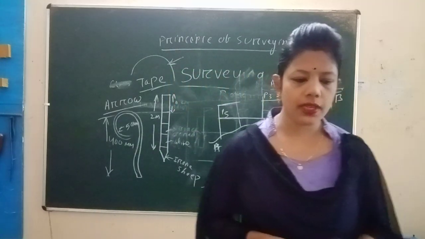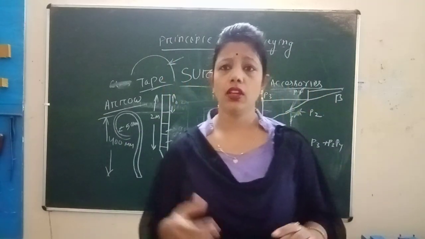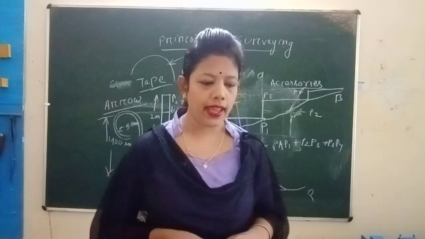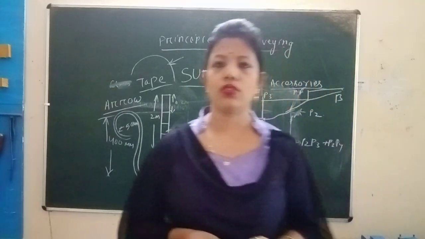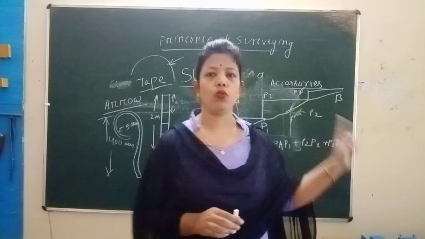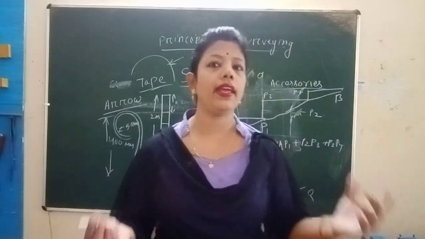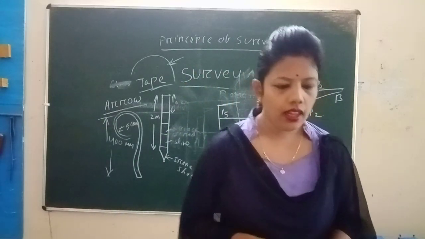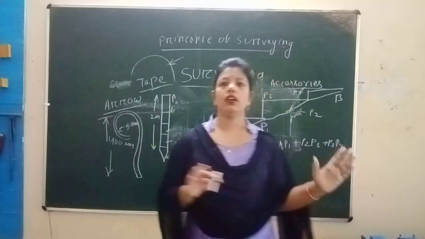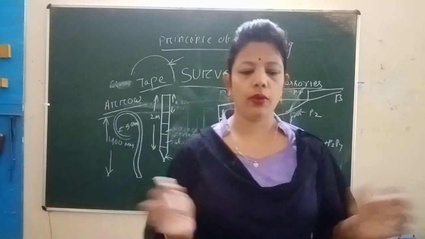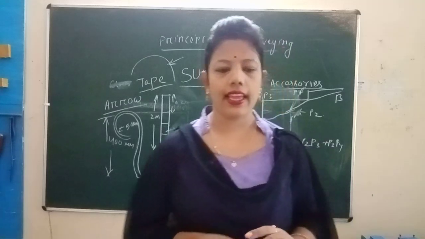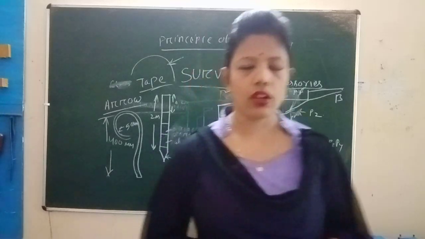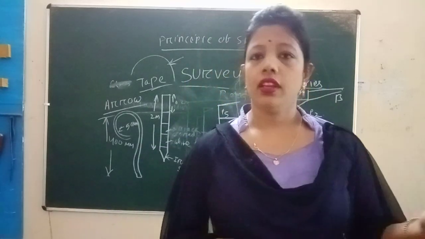Next, we go to the mistakes. What are the mistakes of the follower? There will be errors in chain surveying. The first one is displacement of arrows. If you displace the arrows from one station to another station, then there will be an error. Second, a full chain length may be omitted or added. If the total chain length is omitted, then it will be a mistake. A reading may be taken from the wrong end of the chain.